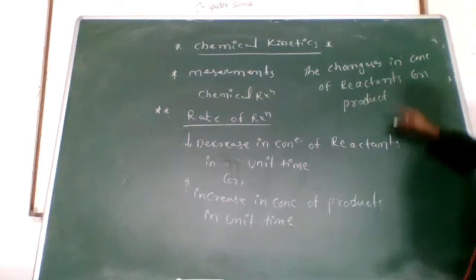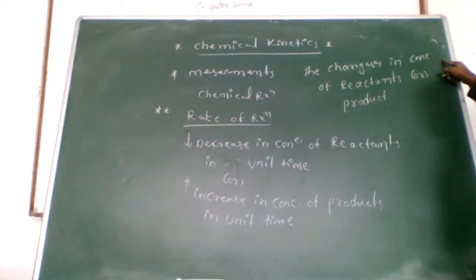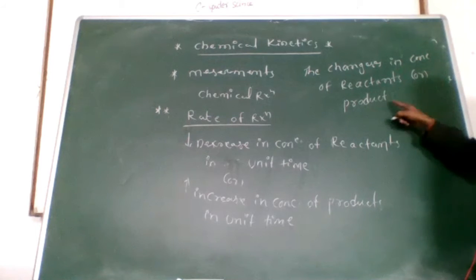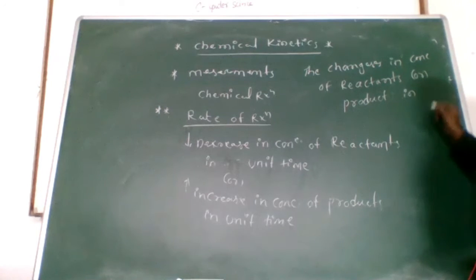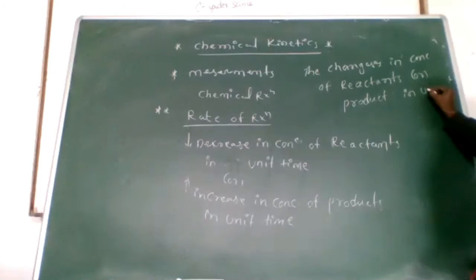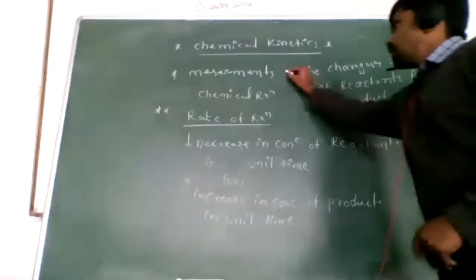What is that? Change in concentration of reactants or product with the unit time, that is called the rate of reaction.